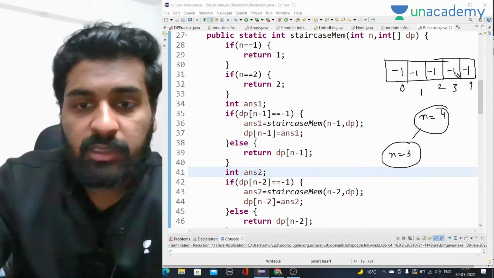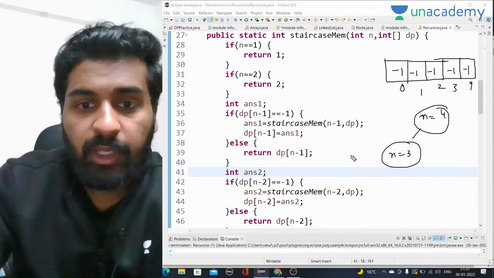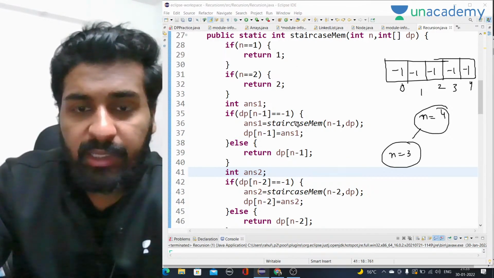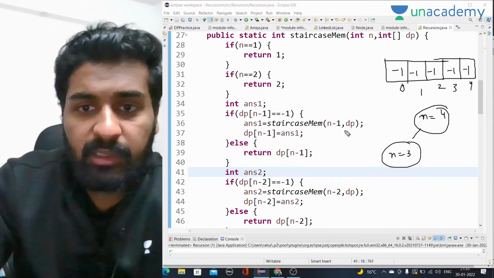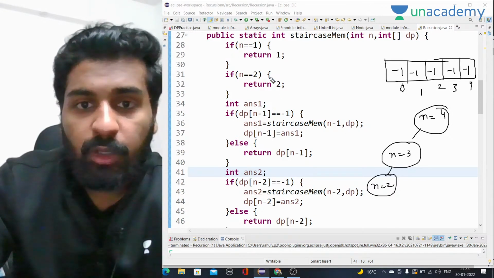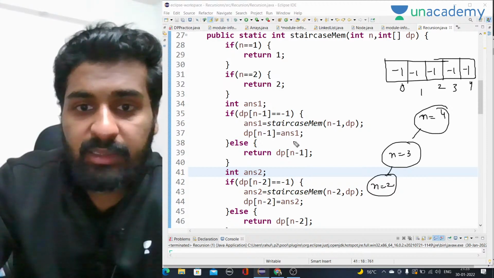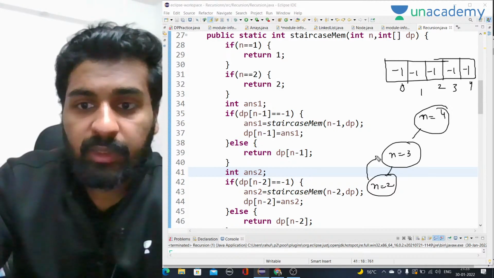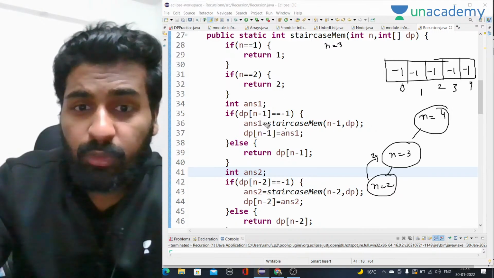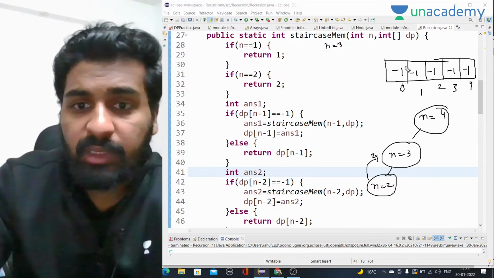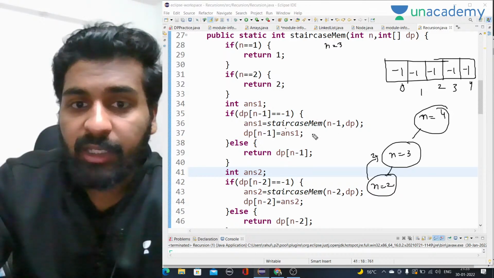So now when we call recursion for n is equal to 3, there is -1 there. Okay. So for n is equal to 3, again the same code will run. So what will happen? Staircase, it will again call for n is equal to 2, right? So when it will call for n is equal to 2, what will happen in that case is we will get 2 from here. And when we get 2 from here, when it was n is equal to 3, we get 2 from here. So now we have to show dp of n minus 1 as answer 1. dp of n minus 1, which is dp of 2 as minus answer 1.